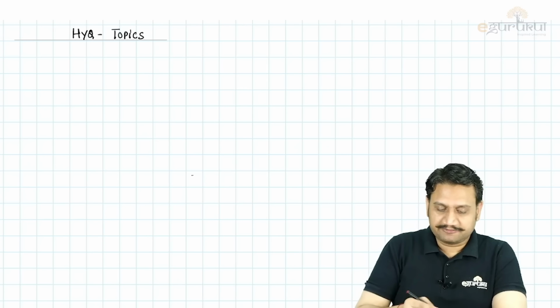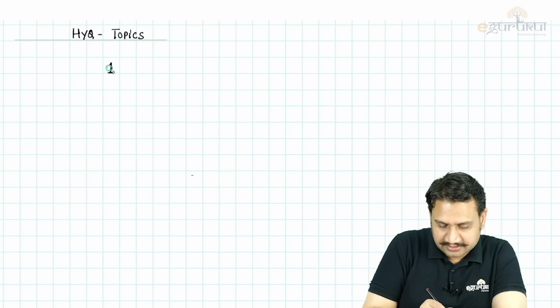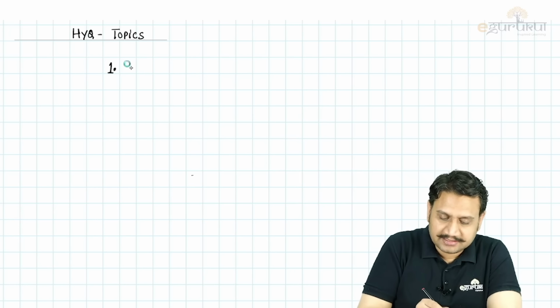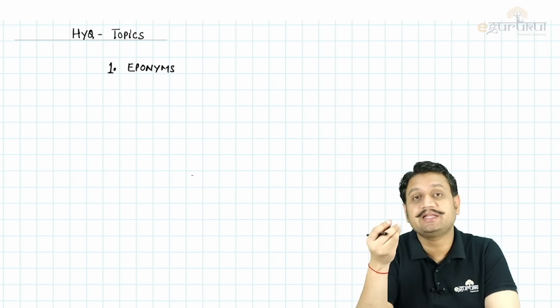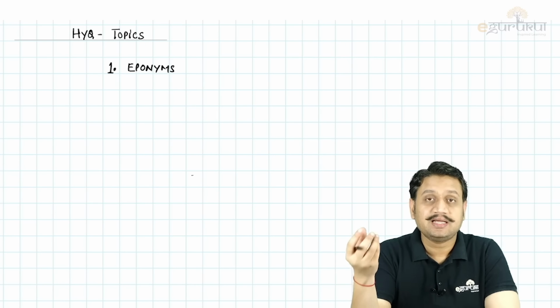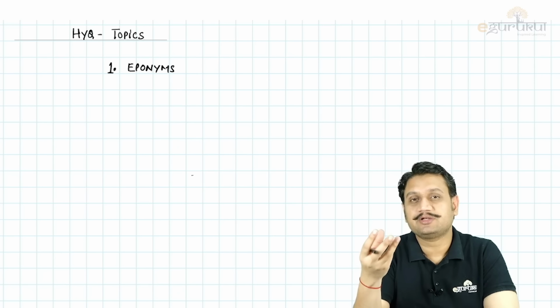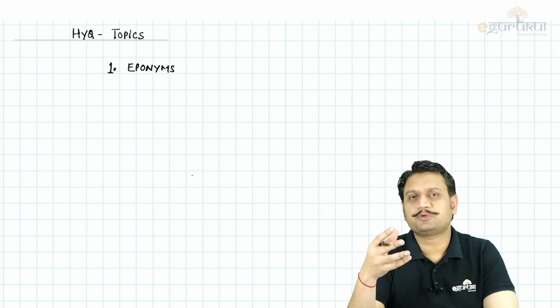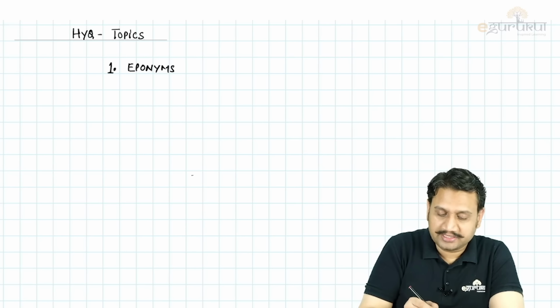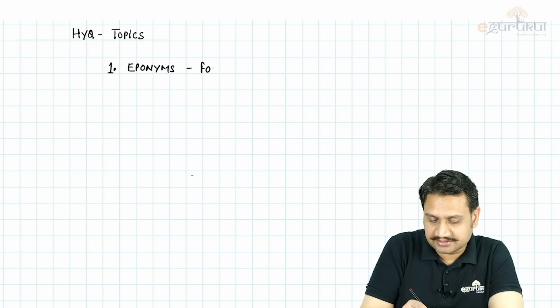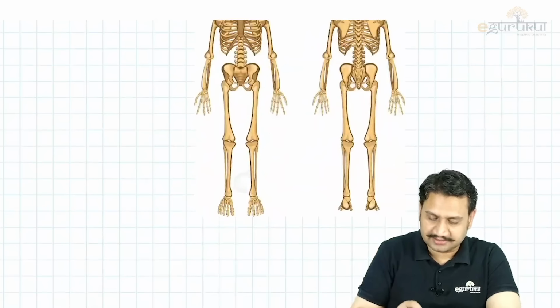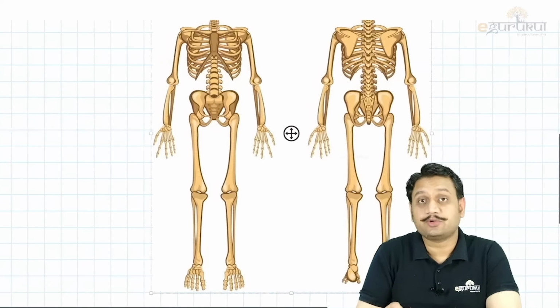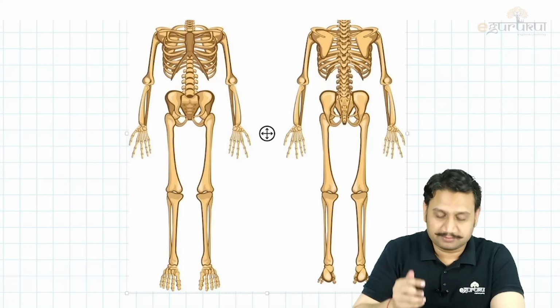Let's start with that. The first topic, the first portion that I'm going to cover up is eponyms in orthopedics, the eponyms for the fractures. You know that eponyms have been asked frequently in your AIIMS examination, INI examination, and now with the fancy naming nomenclature of the fractures, they are very much potential questions for your All India too. How they are asked? So eponyms for fractures. So what are the different names, nomenclatures of the fractures? So I'm going to utilize this skeleton for our purpose, and let's see what all fractures we have at different locations. Starting from the upper limb.